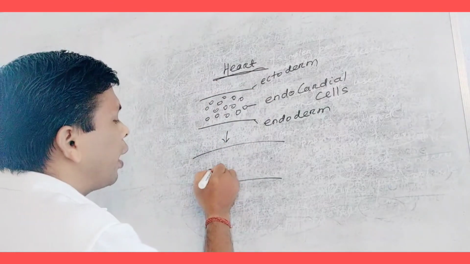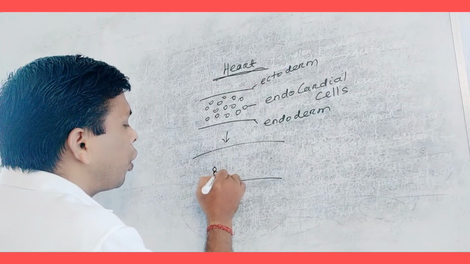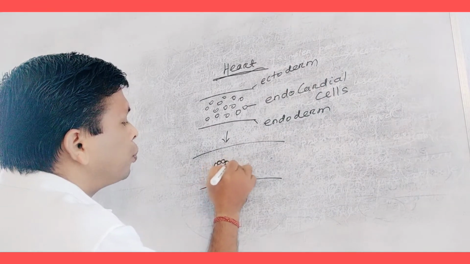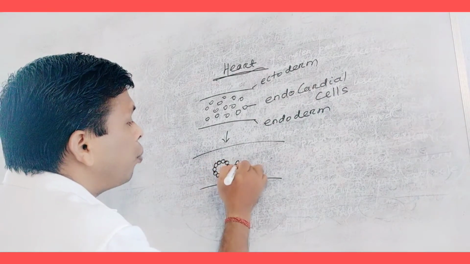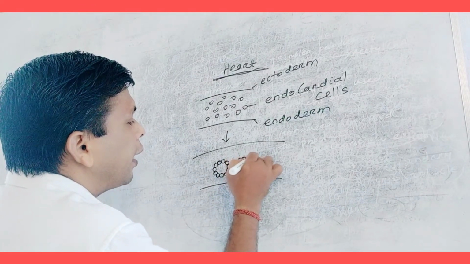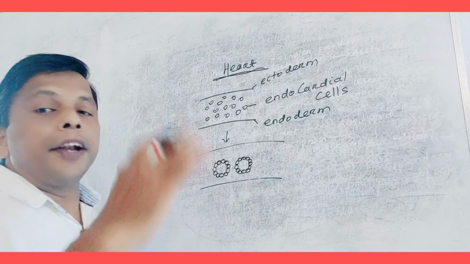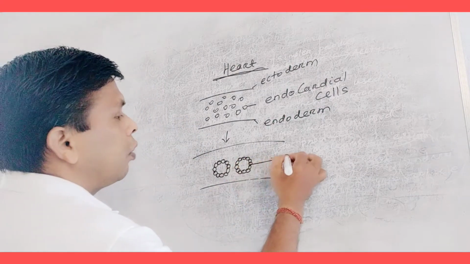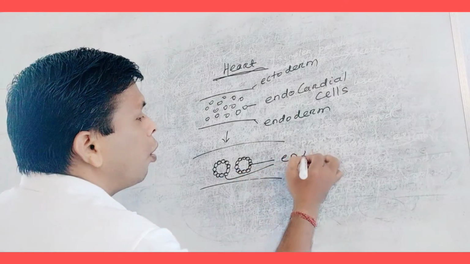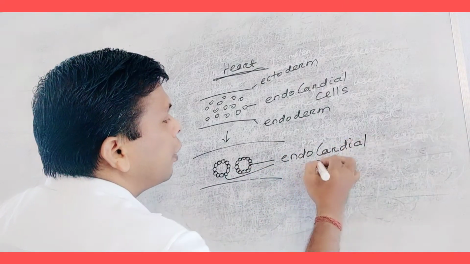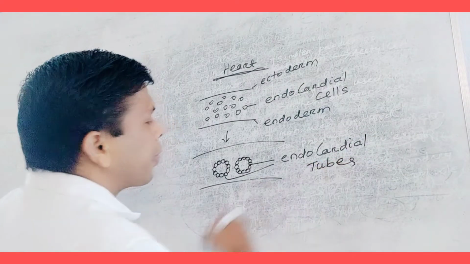These endocardial cells combine to produce tubes. Two tubes are produced. Like bilateral symmetry, it can be divided into equal halves. These tubes are called endocardial tubes. Okay.